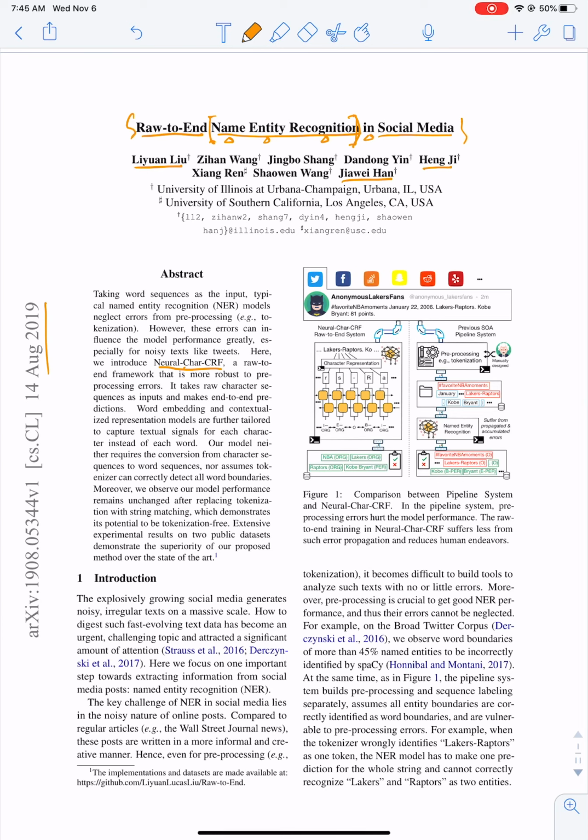However, this is not that strong in social media because there might be some combinations in these cases. If you are familiar with Twitter, there is the so-called hashtag. We can see the hashtag favorite NBA moments.